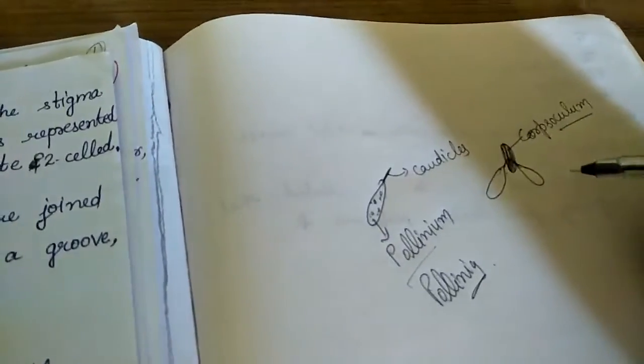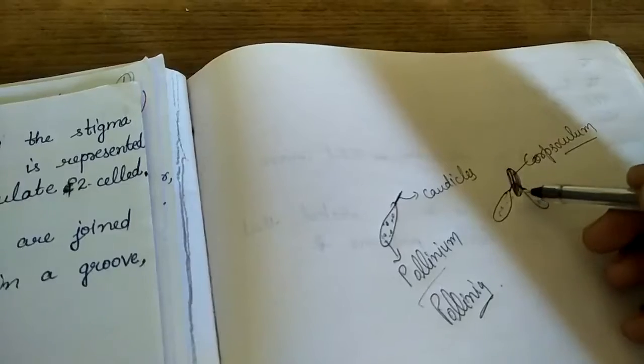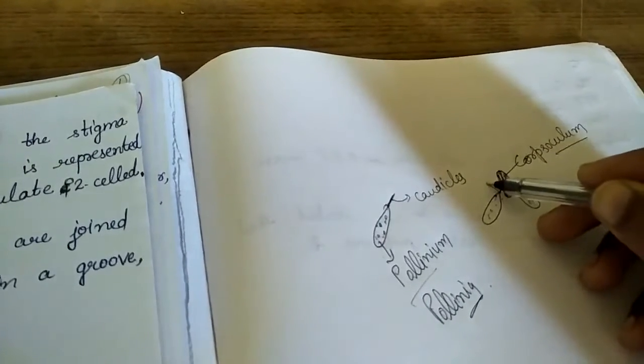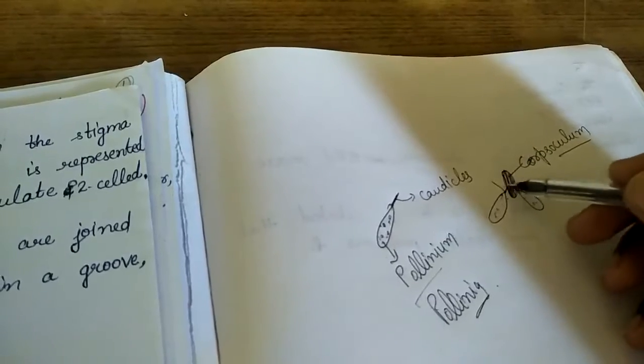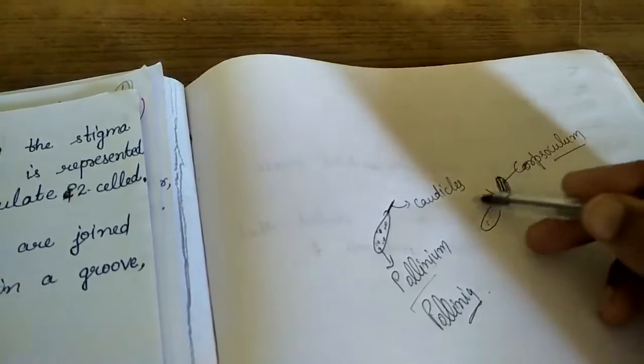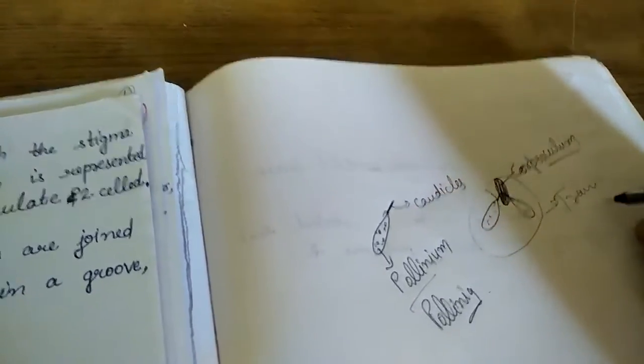So in the androecium, these are two pollinia. The pollinia have a stalk-like structure known as the caudicle, and these caudicles are united at a point known as the corpusculum, and they are all collectively known as the translator mechanism.